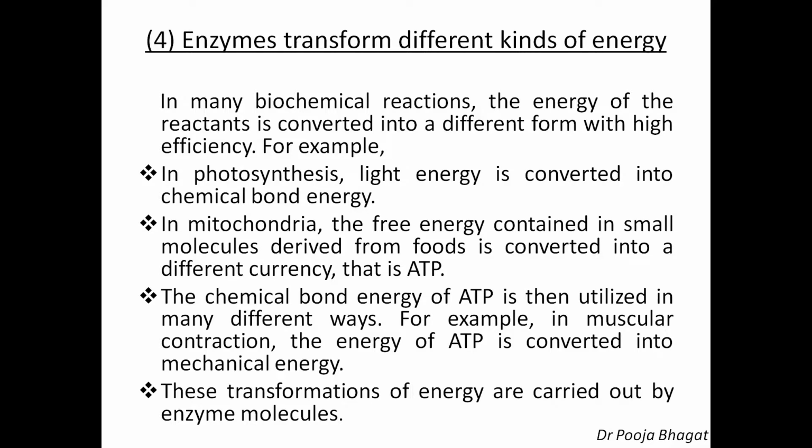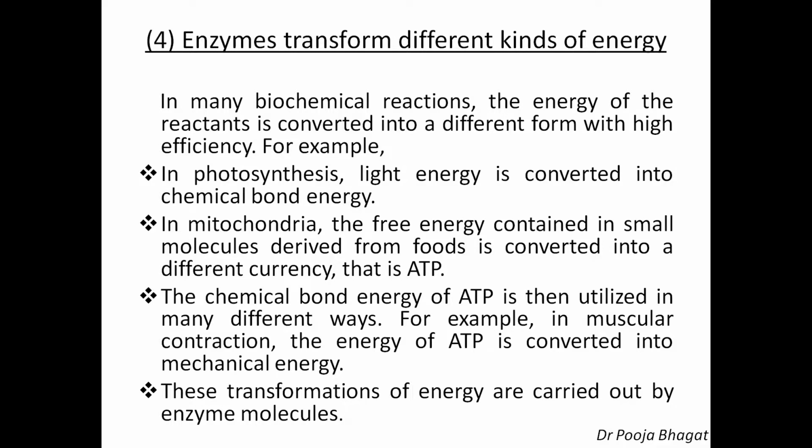Then in mitochondria, the free energy contained in small molecules derived from foods, for example glucose, is converted into carbon dioxide and water and ATP is generated. And what is ATP?